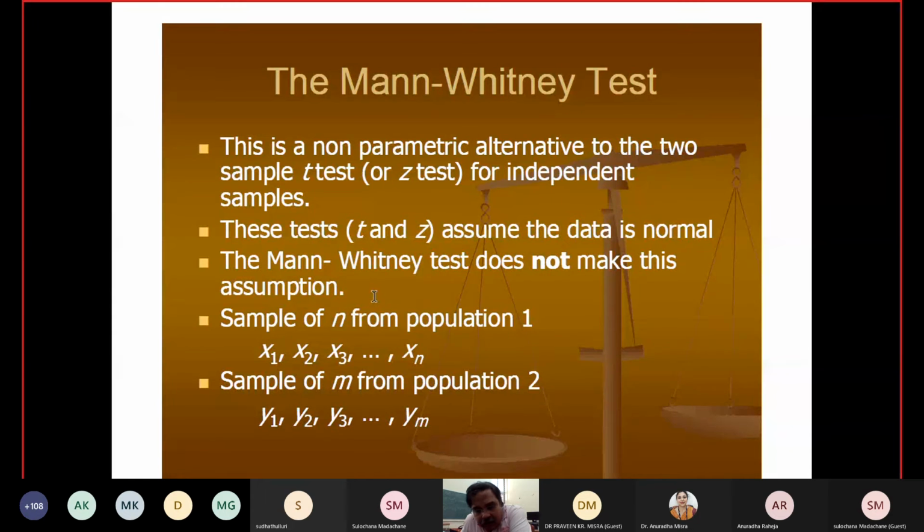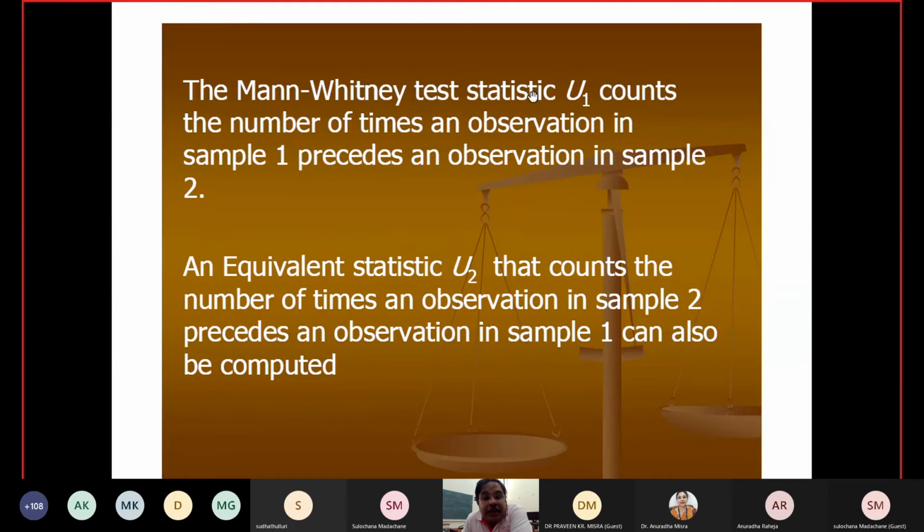Whenever you are talking about the Mann-Whitney test, you have to start with the two populations. Suppose there are two populations, x1, x2, ..., xn and y1, y2, ..., ym. The Mann-Whitney statistic U1 counts the number of times an observation in sample 1 precedes an observation in sample 2.